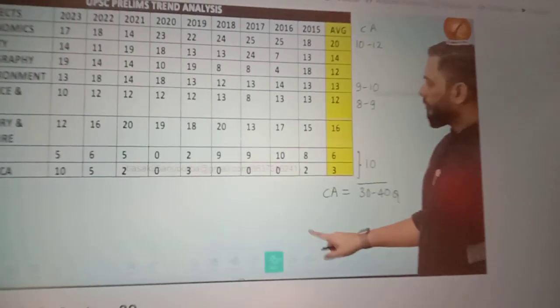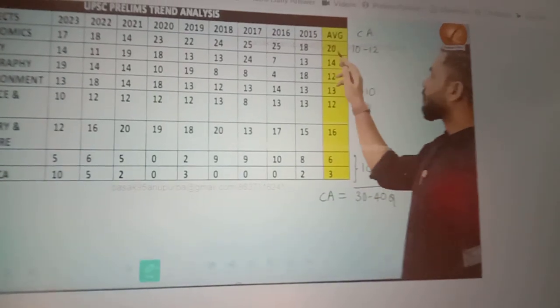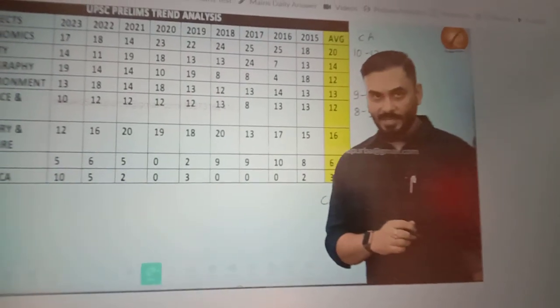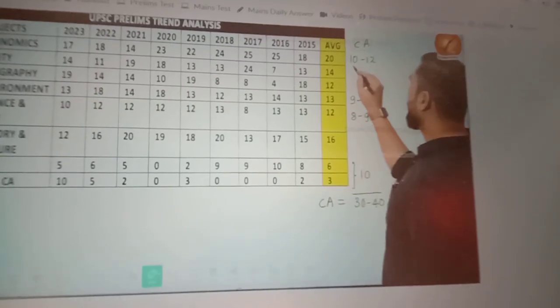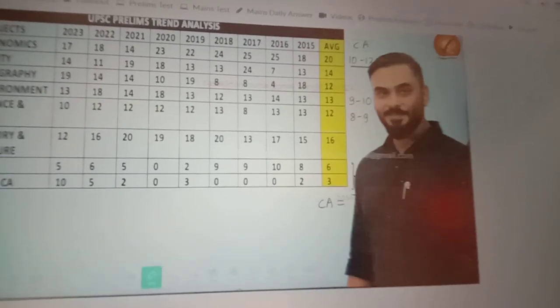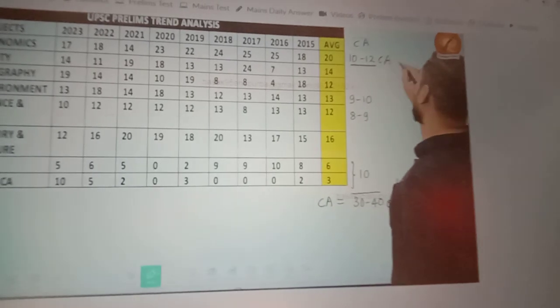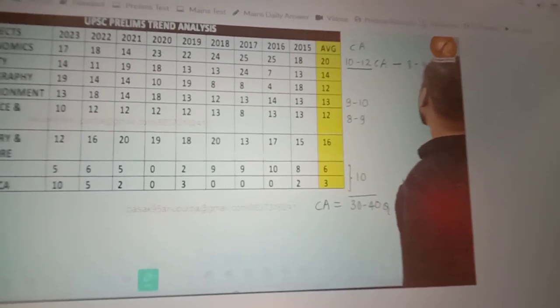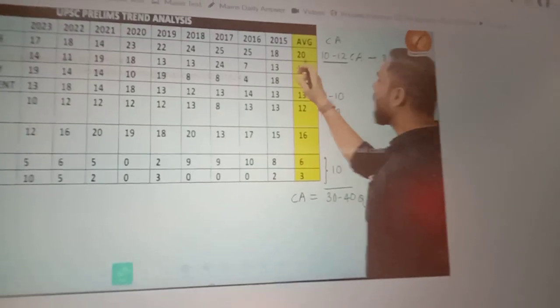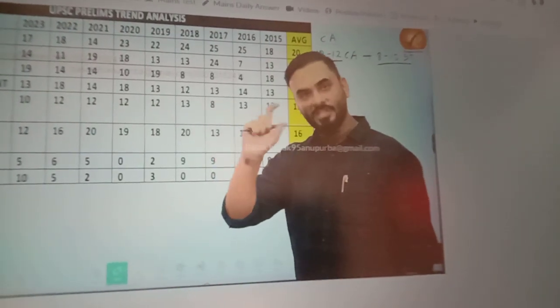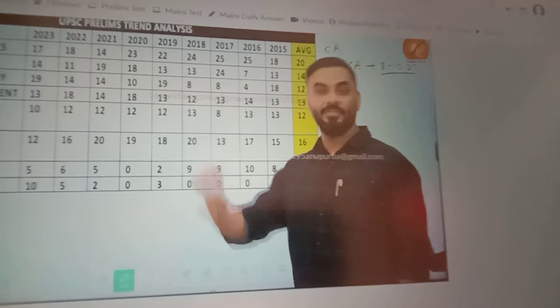Now see, I want to show you that if 20 questions are asked from economics on average in prelims, out of 20 questions, 10 to 12 questions are current affairs based, and the rest 8 to 10 questions are static. This is how the combination is. So almost out of 20, 10 questions are related to current affairs, 10 questions related to basic concepts. This is how they frame questions.